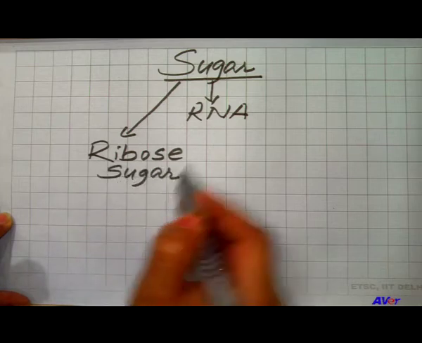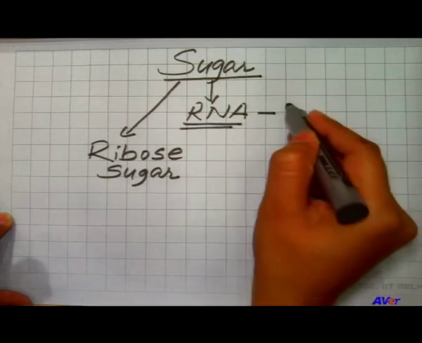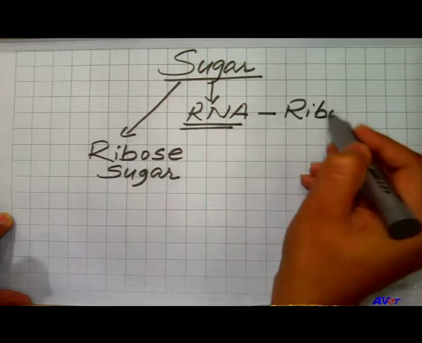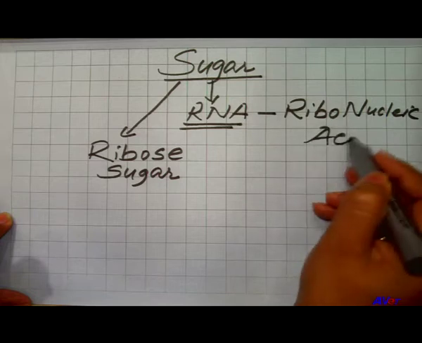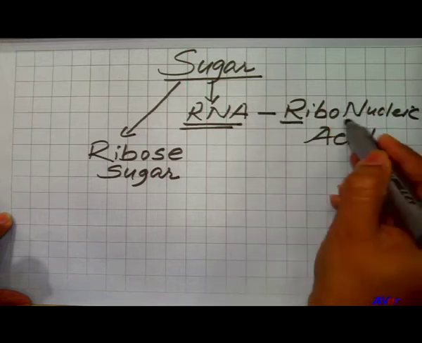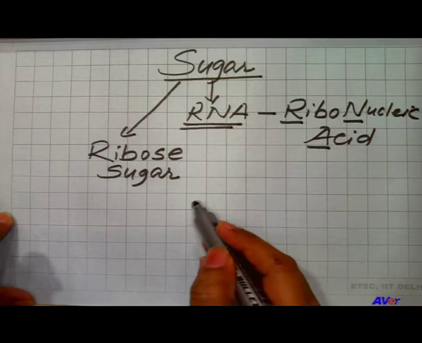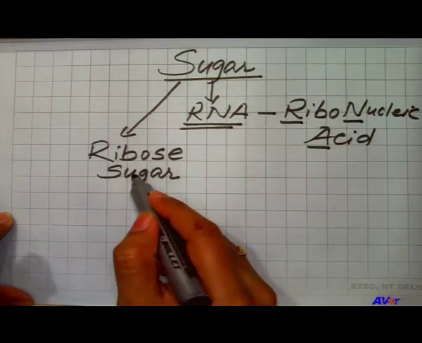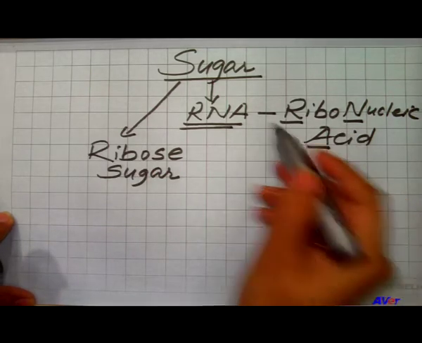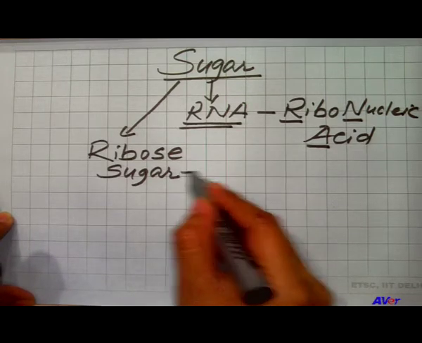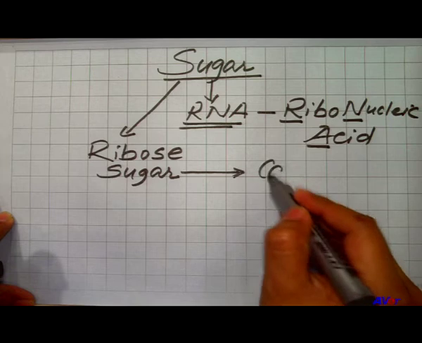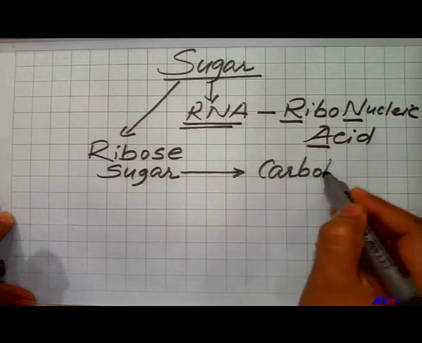And that is why RNA is considered as ribonucleic acid. Because of the presence of the ribose sugar in the nucleic acid, the RNA is considered as ribonucleic acid, and the ribose sugar is one of the types of carbohydrate.